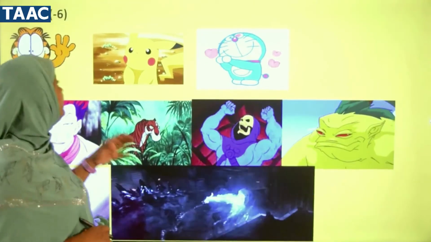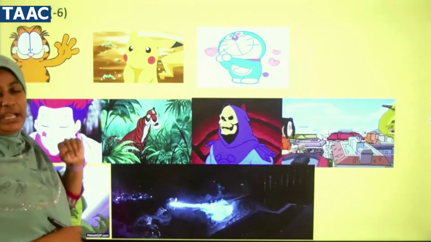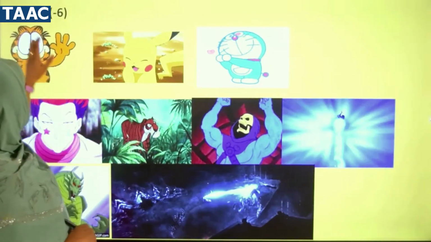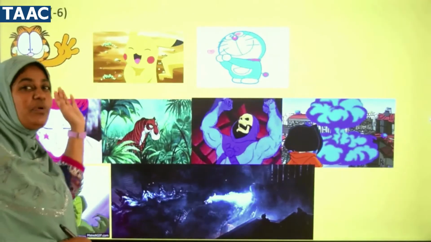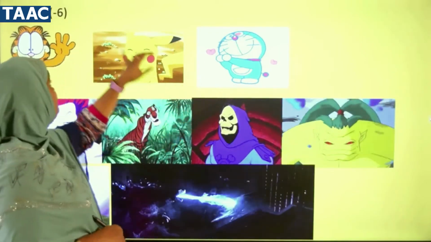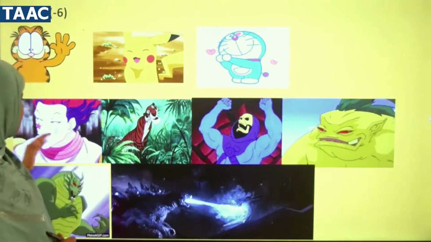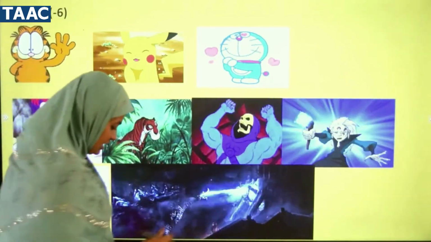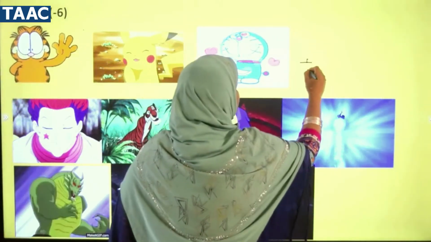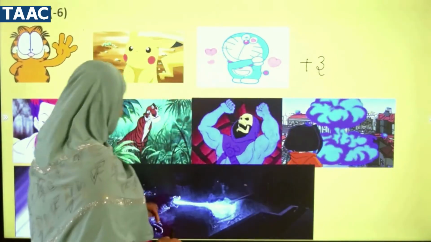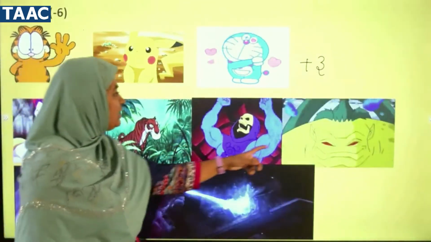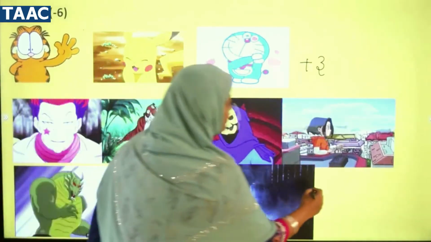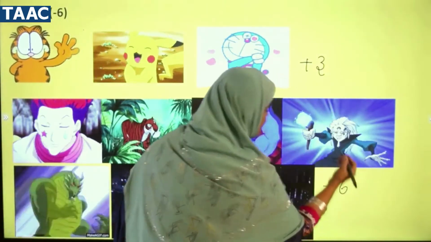Now for the last one, I have plus 3 and minus 6. These are your favorite anime characters, right? So plus 3 means I have kept 3 positive characters, and for minus 6 I have kept 6 negative characters. So 1, 2, 3: 3 positive characters, plus 3. And 1, 2, 3, 4, 5 and 6: 6 negative characters, minus 6.